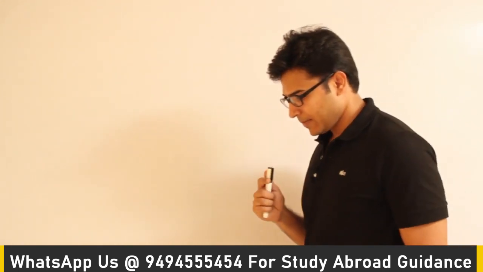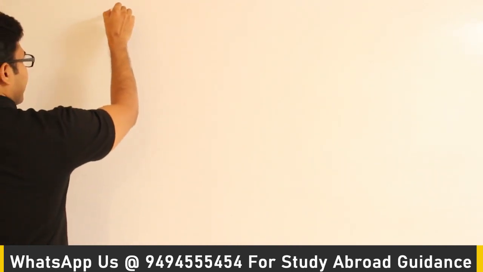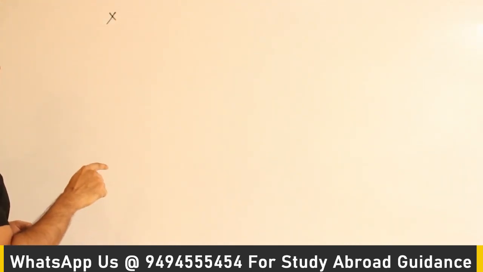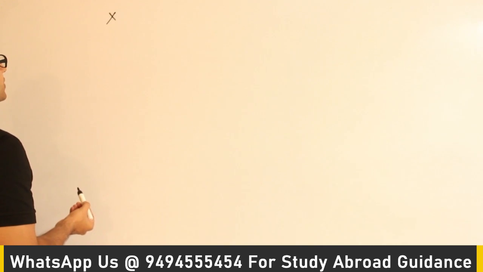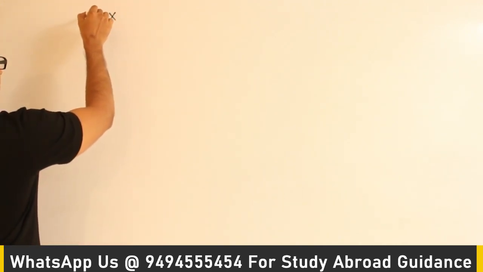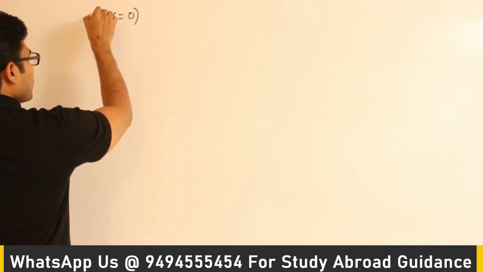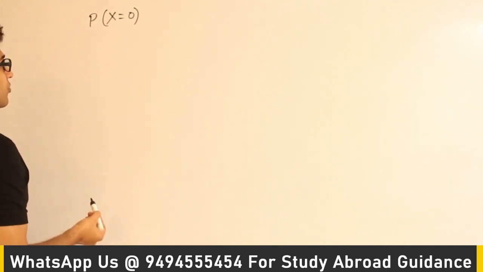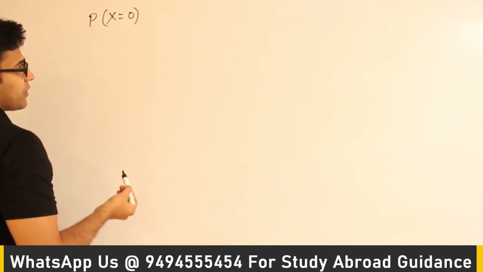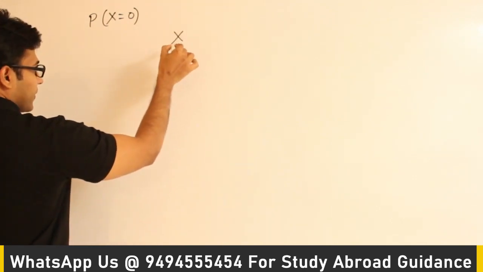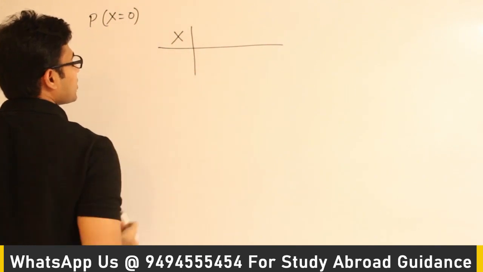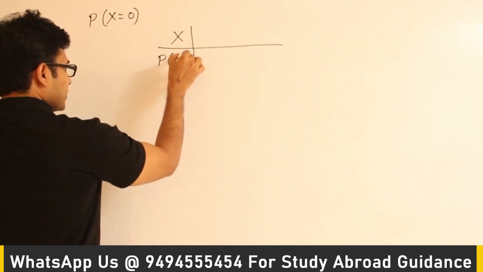Discrete random variable. Assume that X is a discrete random variable which denotes the number of heads that might come up while flipping two coins. So what are the various possibilities? One is that I might get X equal to 0, which means I might not get any head. So what is the probability that X will take a value 0? Let me write it in a table. This is the random variable X, and this is the probability that X will take some value.